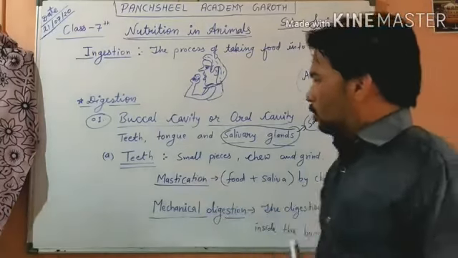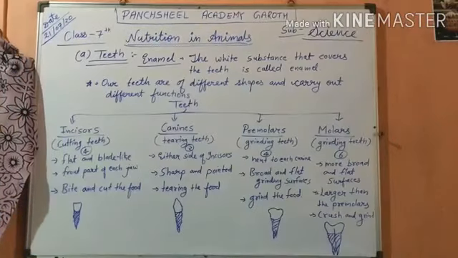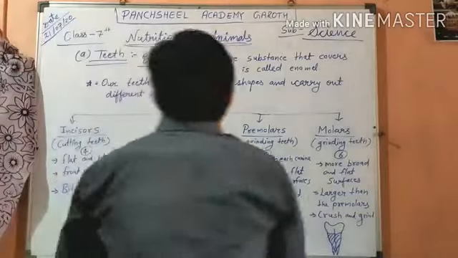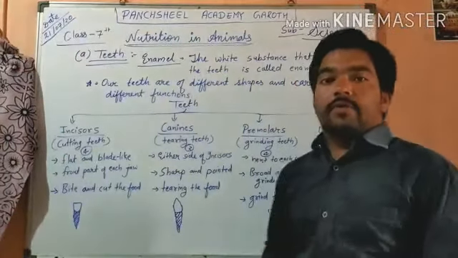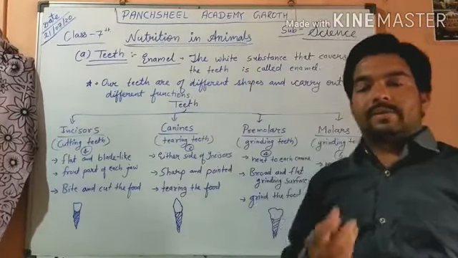Now we will talk about teeth. You must note it down. All human beings have teeth.